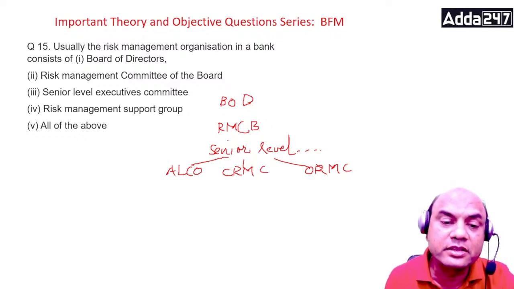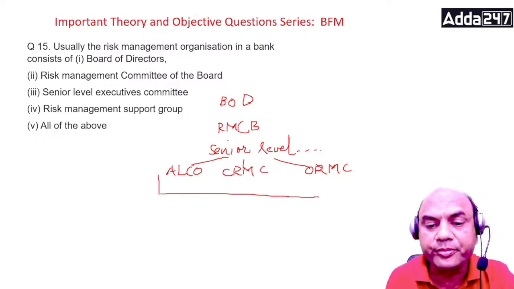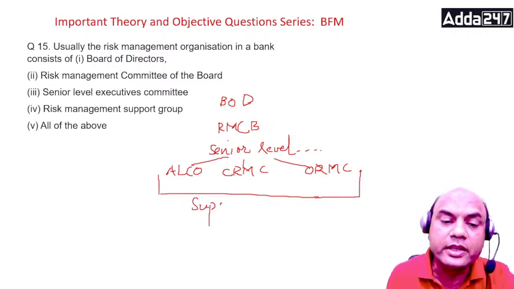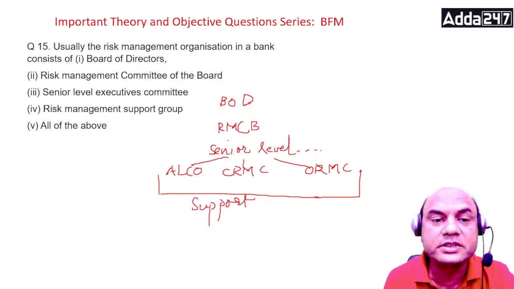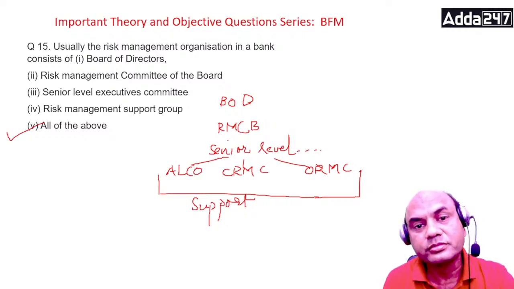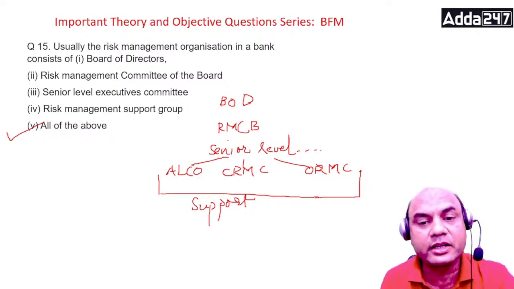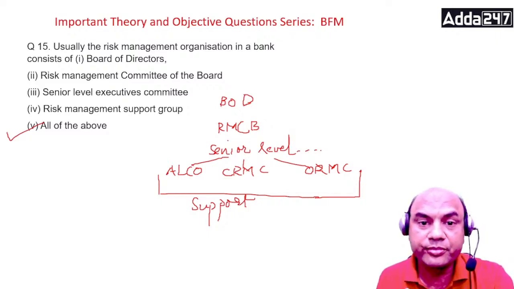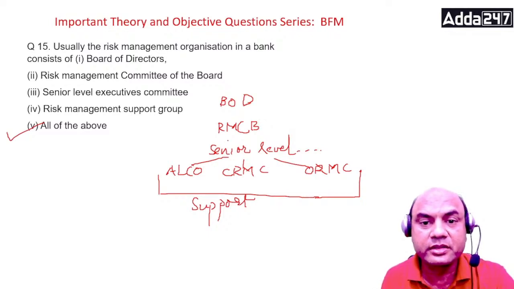And below this works the support group. The support group will always support these, that's why the name is support group. Okay, so this is the sequence: Board of Directors, Risk Management Committee, senior levels, and this support group. So what is the framework then? The framework is all of the above. Okay, all of the above is the answer. Got it, everyone? Clear the concept? This concept should be very clear in your mind. Okay, shall we move on to the next one?